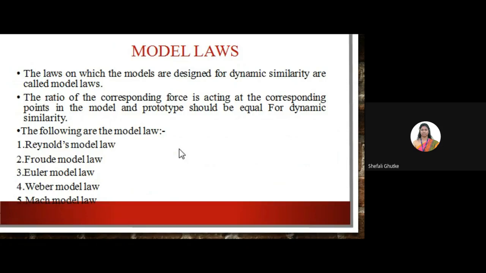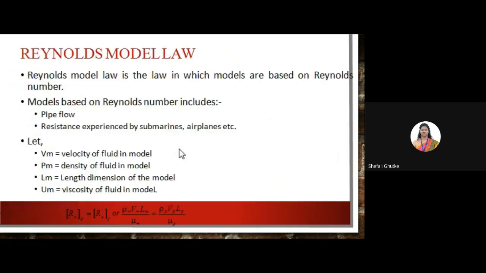So we are going to talk about Reynolds model law and Froude's model law. The Reynolds model law is the law in which the models are based on the Reynolds number. Basically, the Reynolds model law is used for pipe flow, and flow around submarines and airplanes. This is the basic formula of Reynolds number. Here, we are simply comparing the Reynolds model law for model and for prototype.